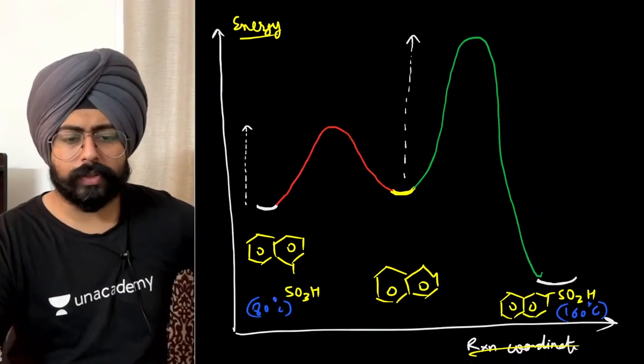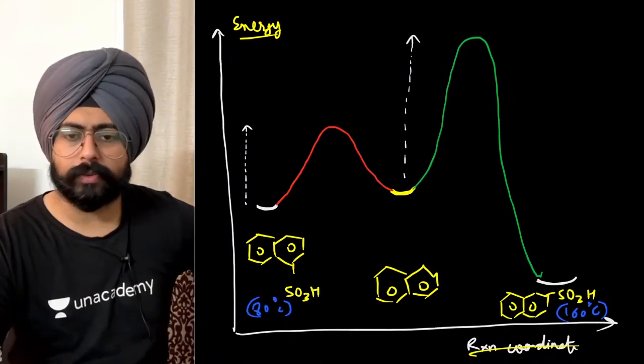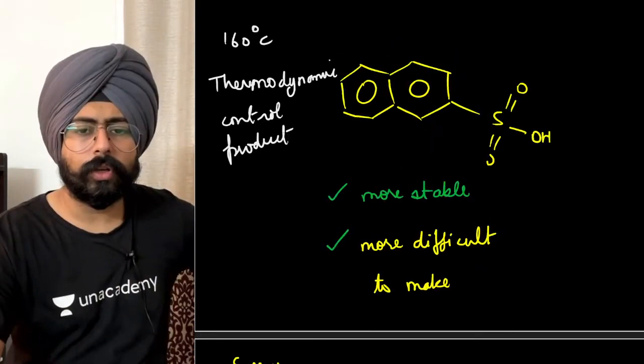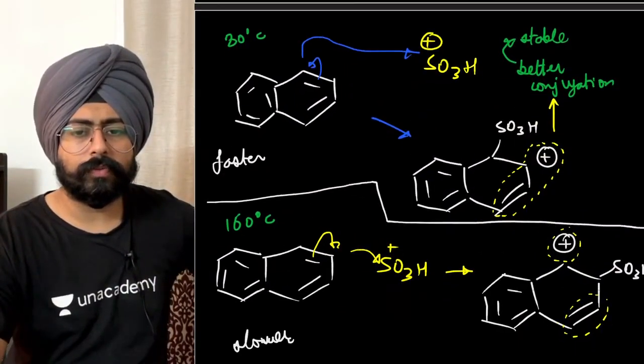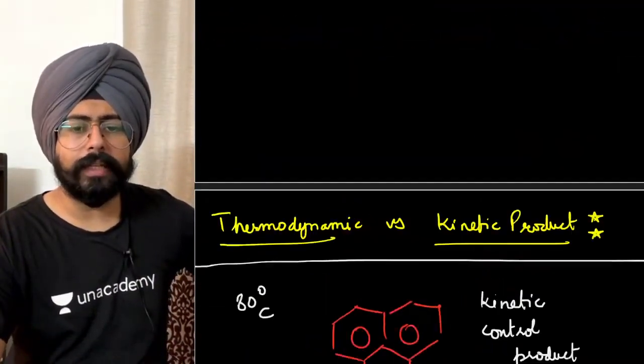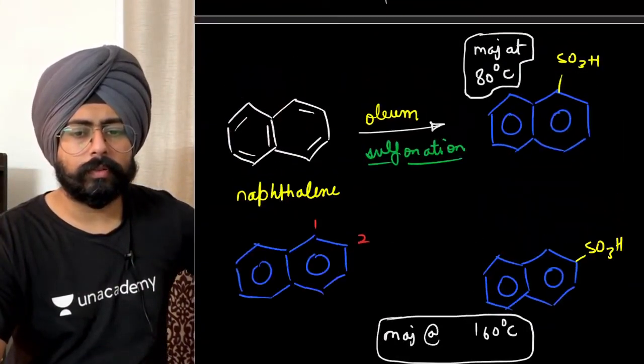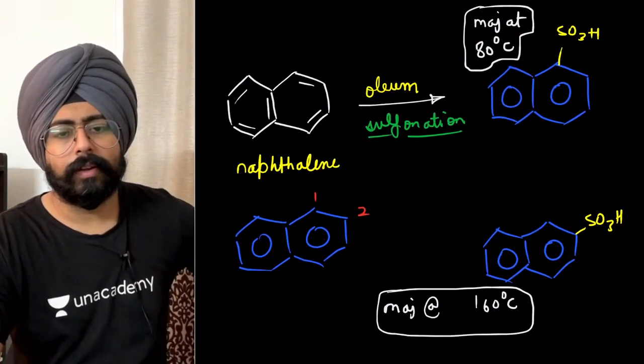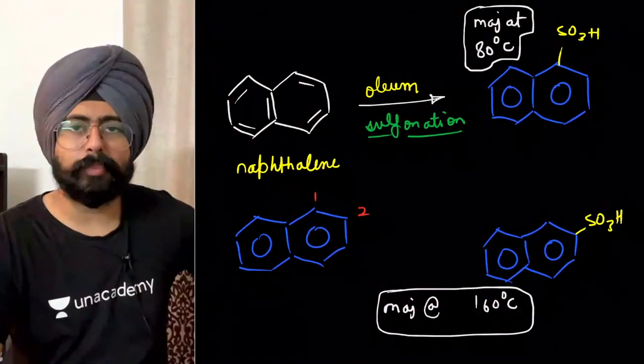Okay, so this question can be asked directly in main and advanced as well, because it is common knowledge. Substitution of SO3H on naphthalene, it's common knowledge. Fine. Now you understand why it happens, how it happens.